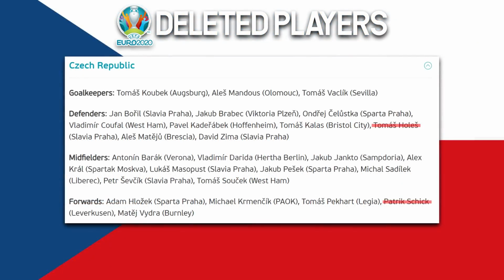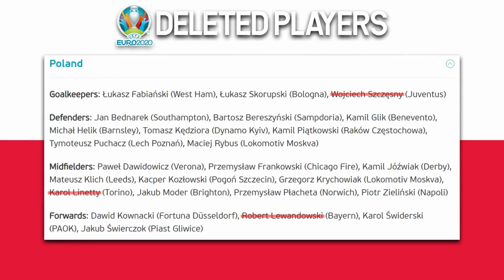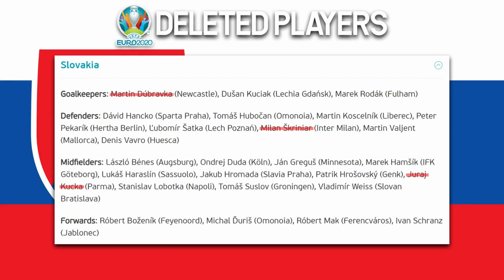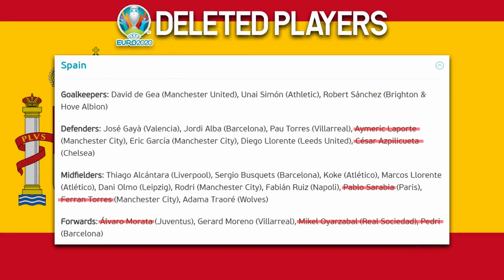The Czech Republic still alive and kicking, but it might be surprising to see they only lose 2 players in Patrik Schick and Holes, he's going. Poland are losing Linetty, Szczesny, who did score the own goal, which is a big shake-up, and Robert Lewandowski. So I think we can virtually say that Poland is screwed for this experiment. Slovakia are losing Skriniar, Dubravka, and Kucka. Spain have been hit the hardest out of everybody in this experiment, as they lose Alvaro Morata, Aymeric Laporte, Sarabia, Ferran Torres, Pedri, Cesar Azpilicueta, and Mikel Oyarzabal.